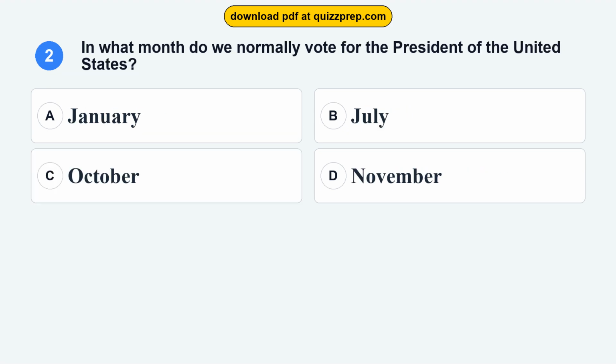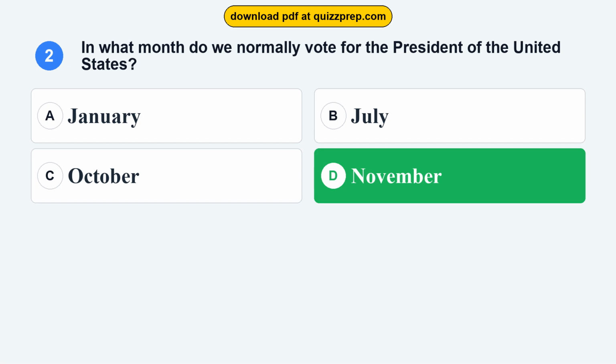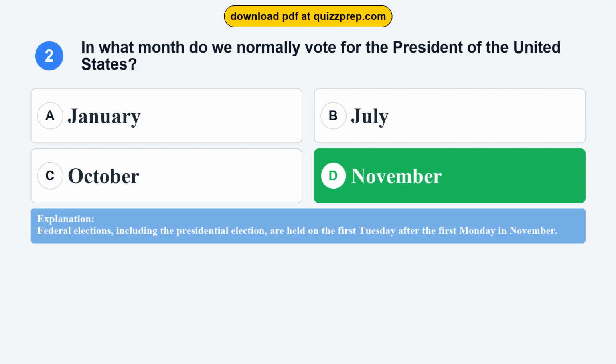Question 2. In what month do we normally vote for the President of the United States? Option A, January. Option B, July. Option C, October. Option D, November. The correct answer is option D, November. Federal elections, including the presidential election, are held on the first Tuesday after the first Monday in November.